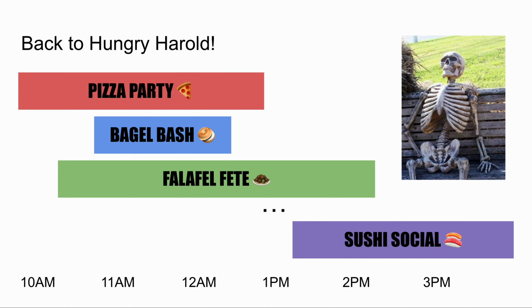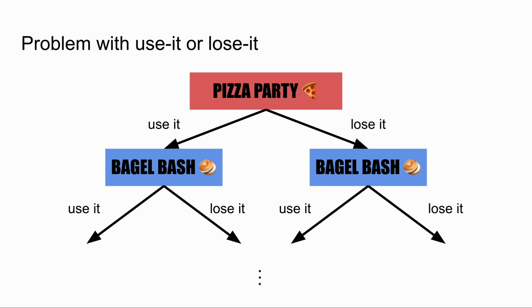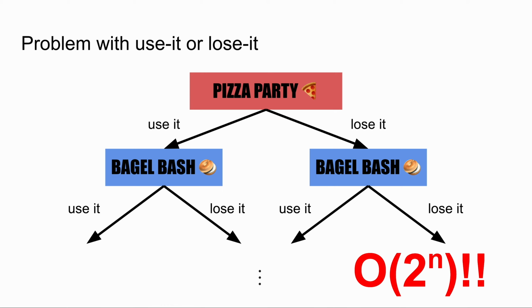Oh no! What happened to Harold? It seems that our algorithm took so long to run that Harold died of starvation. Let's go back to our algorithm to see what made it so slow. The problem with use it or lose it is that we are essentially evaluating the entire search space of possibilities. For each food festival we encounter, we have to evaluate both the use it and the lose it case, which means that this scales exponentially with the number of food festivals. This algorithm is no good because, as we just saw, Harold will die of starvation before it finishes. So, what is a better way to help hungry Harold get to the most food festivals?